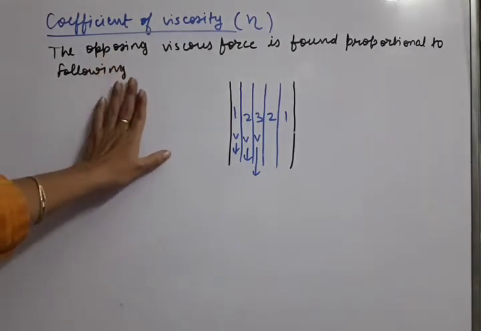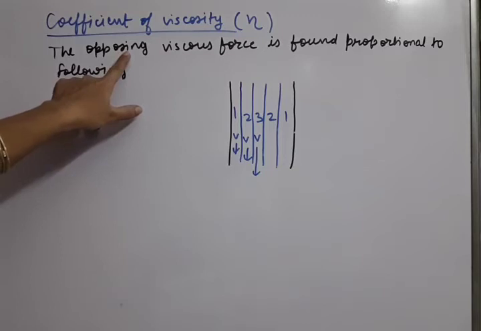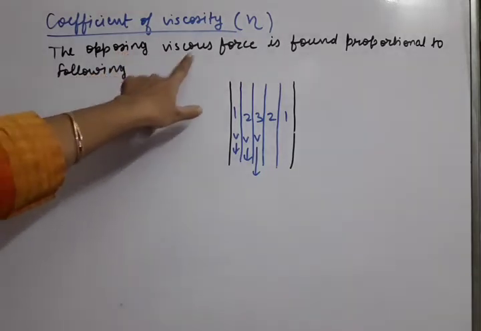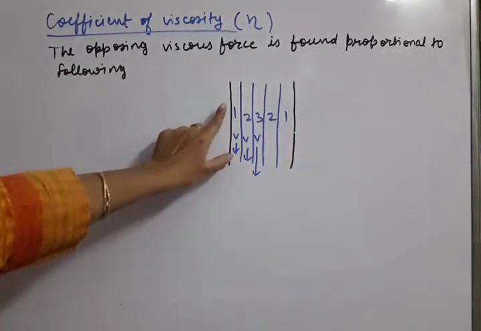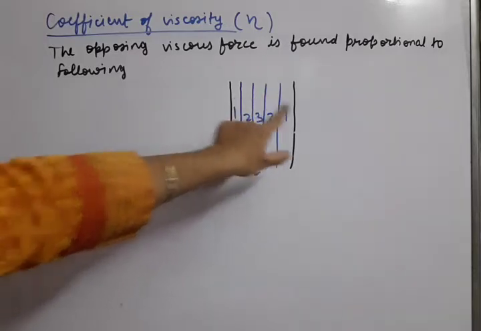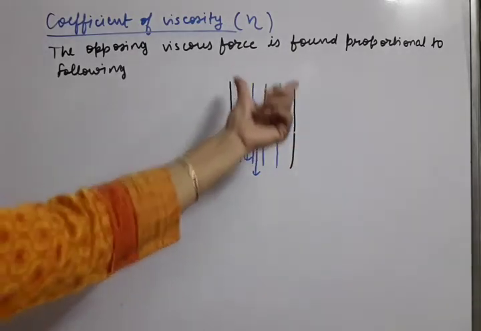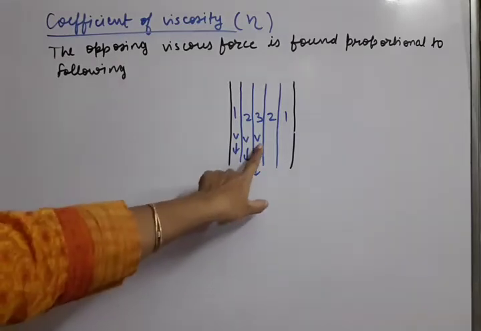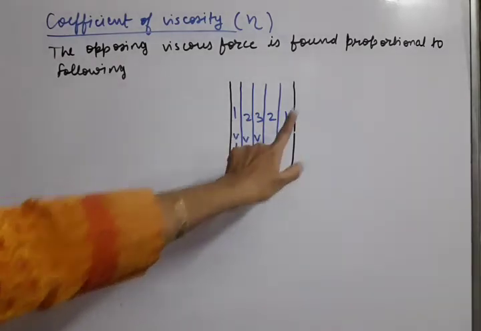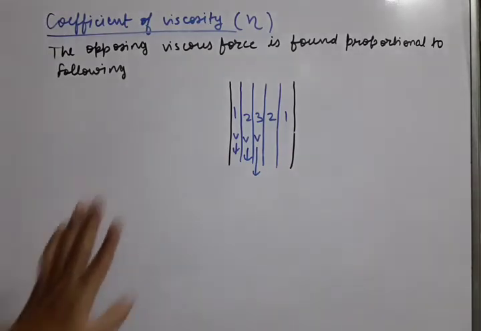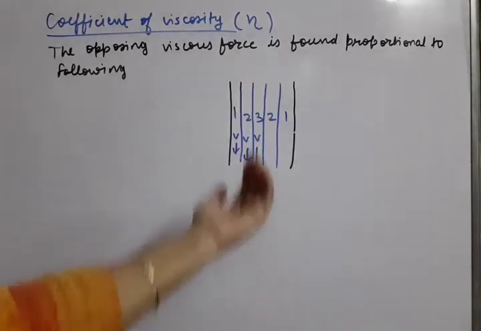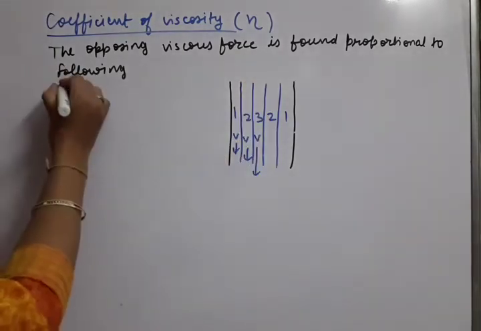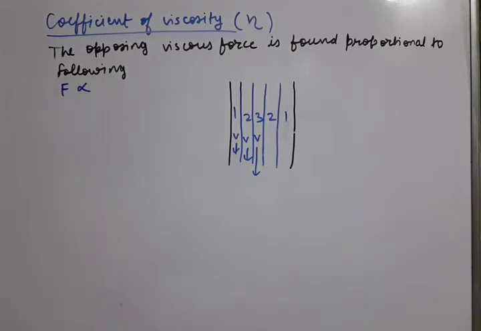Let us understand. We will discuss here about the factors on which this opposing viscous force will depend. Okay, so this is the same example which I have taken here. We have discussed it already, that suppose it is a glass tube and some liquid is moving through it. So the middle layer is the fastest and these side layers are slowest moving. Okay, so you can see if the liquid is moving in this direction, then viscous force will appear in the opposite direction. So on what factors the viscous force will depend? The opposite viscous force will depend on what factors?